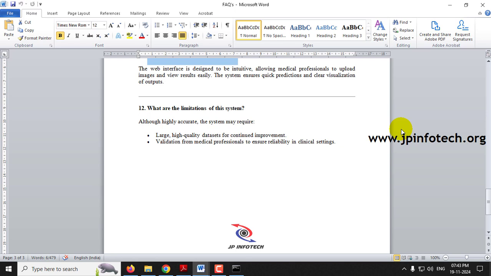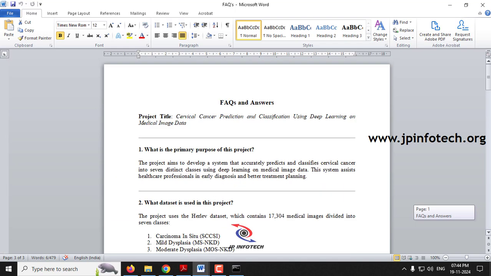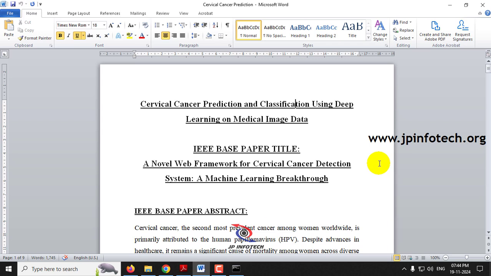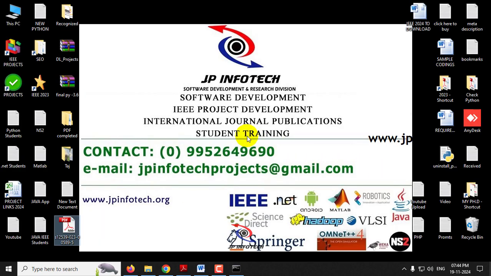This kind of limitations you can explain when you are asked about these types of questions. So in this way you can answer these questions. And this is all about the project, cervical cancer prediction and classification using deep learning on medical image data. And thank you for